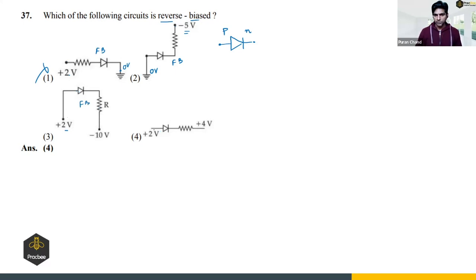Here P side is 2 volts, N side is 4 volts. So the voltage at the N side is greater than the voltage at the P side. So this is reverse biased. So option 4 is the answer, right? Now let us see the next question.